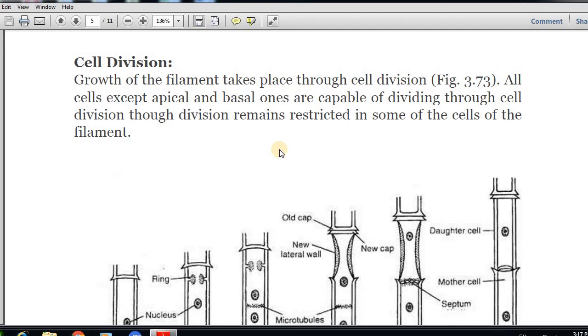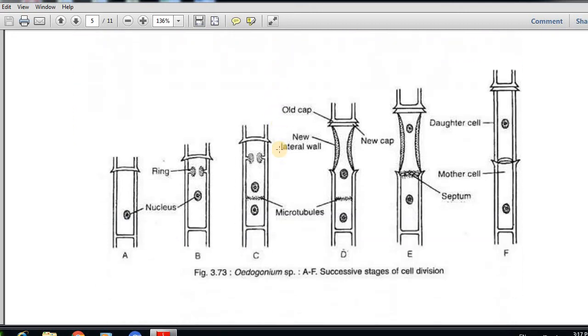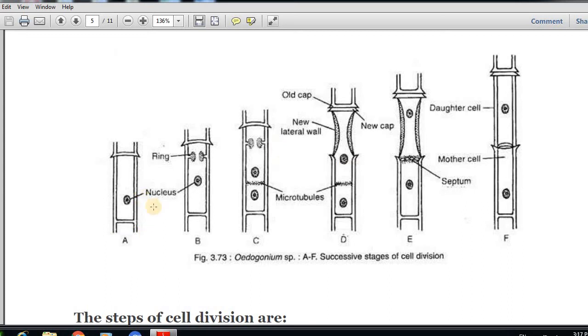The apical and the basal cells are not taking part in the process of cell division. Only the middle cells, which are present between the apical cell and basal cell, are responsible for the division process, and they are responsible for the growth of the filament of oogonium. In this diagram you can see in a cell there is a nucleus. Then you can see a ring-like structure developed at the upper portion of this cell.